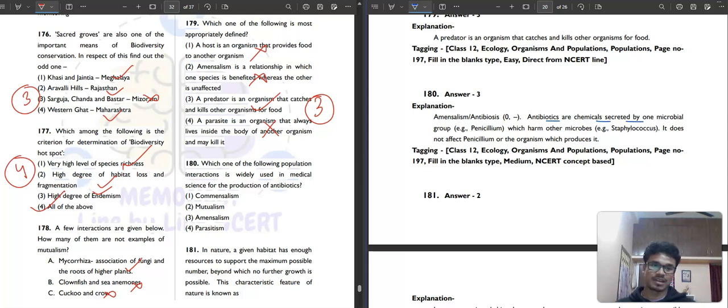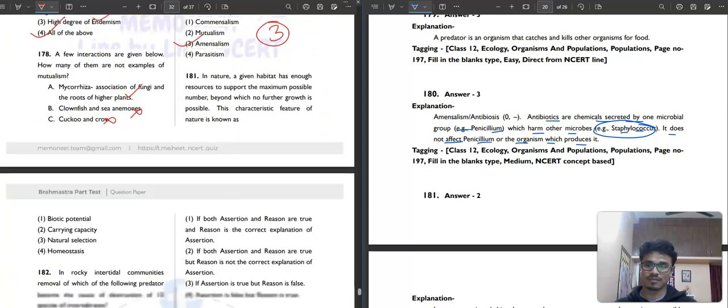Antibiotics are chemicals secreted by one microbial group, Penicillium, which harm other microbes like Staphylococcus and Streptococcus. It does not affect the penicillin or the organisms which produce it. So this is called amensalism.